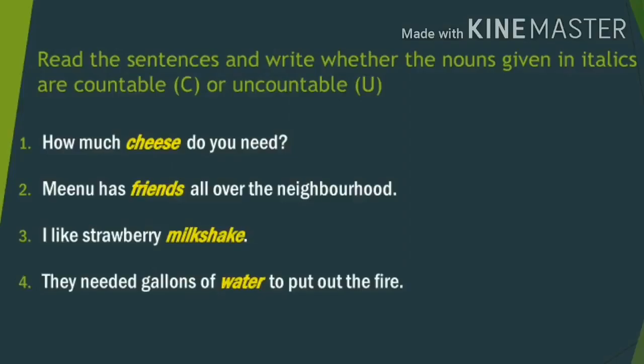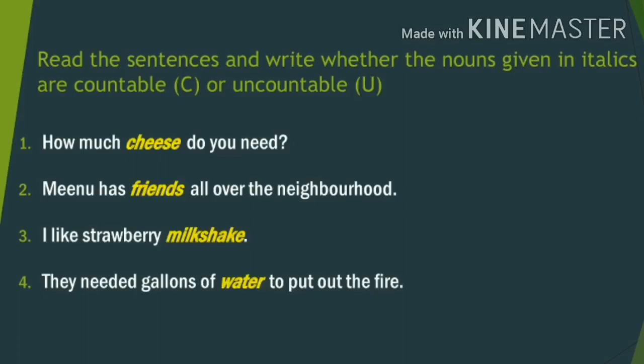Read the sentences and write whether the nouns given in italics are countable or uncountable. The words which I have highlighted in italics are nouns. Now we have to find those words are countable or uncountable.